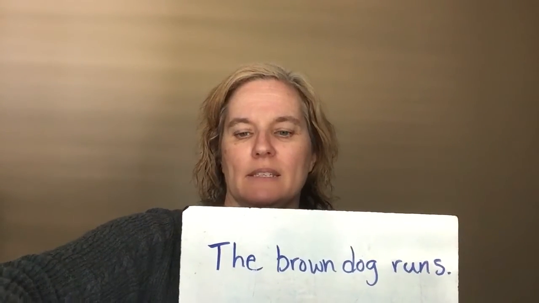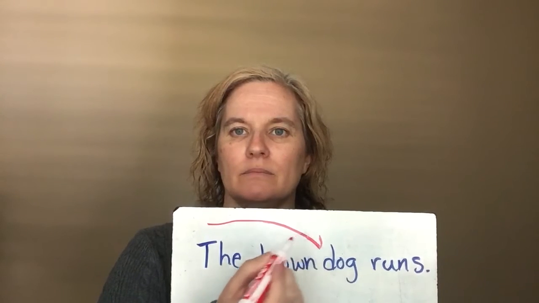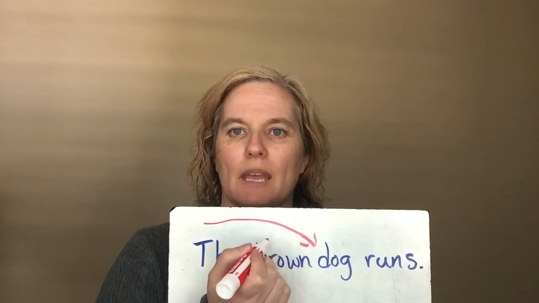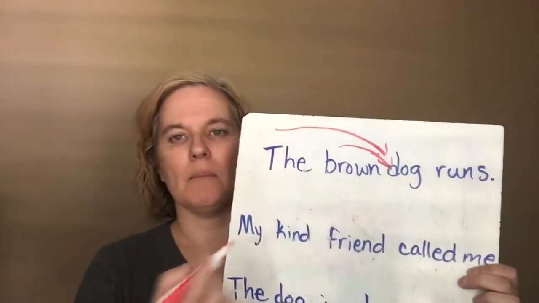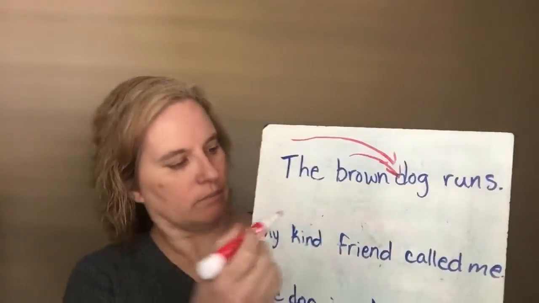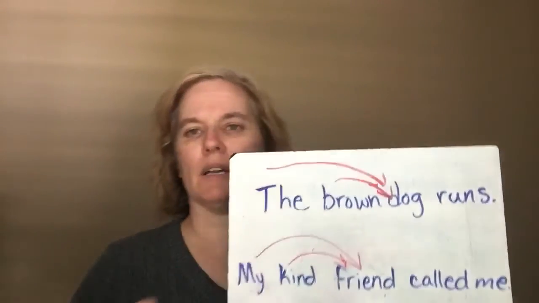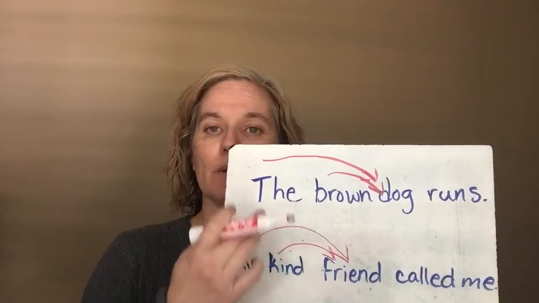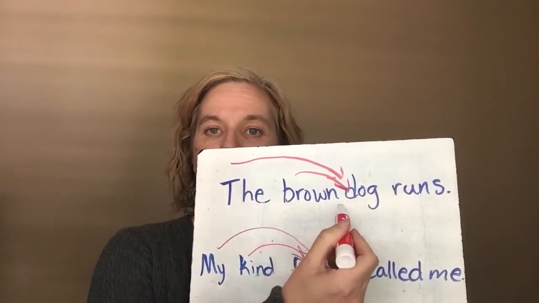In this case, the modifies dog and brown modifies dog. My kind friend called me. My modifies friend. Kind modifies friend. These are both adjectives describing these nouns.